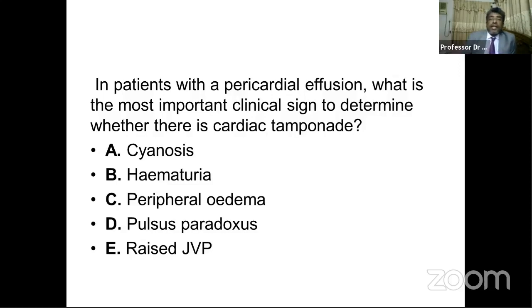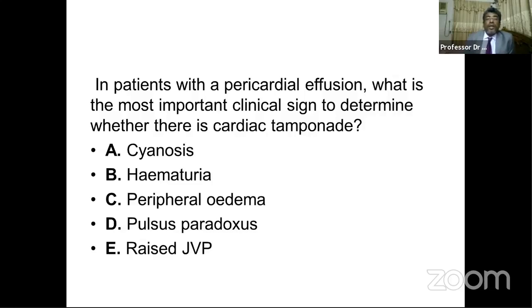Now we move to another question. In patients with a pericardial effusion, what is the most important clinical sign to determine whether there is a cardiac tamponade? This is a discussion about cardiac tamponade in a patient having pericardial effusion. A patient with pericardial effusion may not have cardiac tamponade. If the pericardial effusion develops rapidly, or a large amount of pericardial fluid accumulates, cardiac tamponade may occur.